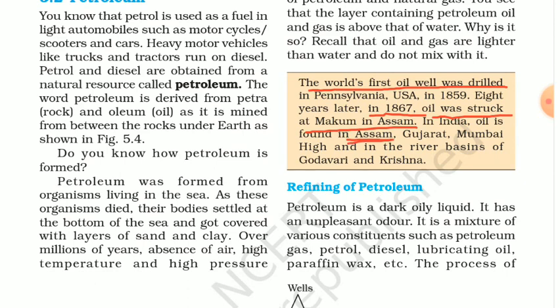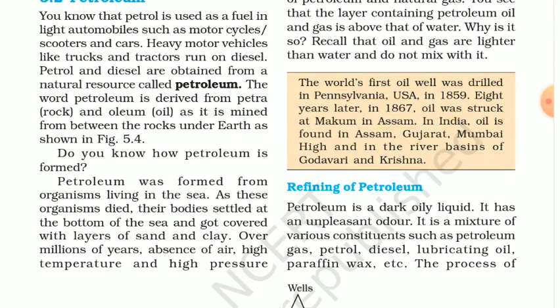In India, where do we find oil? That is in Assam, Gujarat, Mumbai High, and in the river basins of Godavari and Krishna. Remember this point, that in India, oil is found in these states as well as these sites. And the world's first oil was drilled in Pennsylvania.